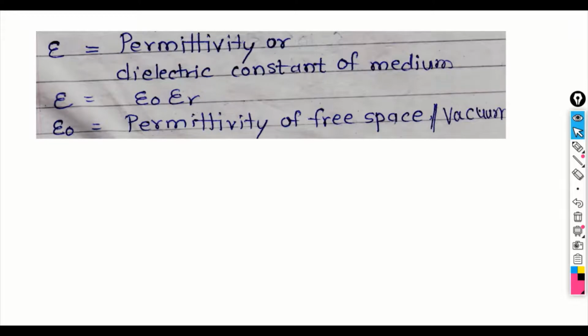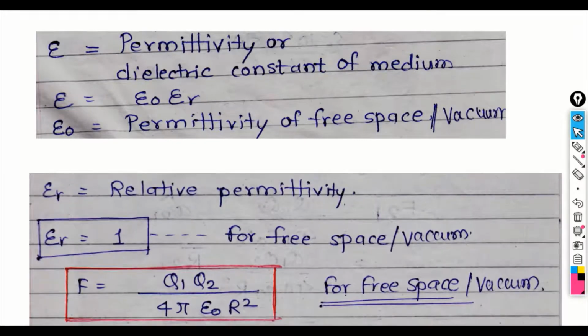Epsilon, as we discussed, is called the permittivity or dielectric constant of the medium. It is the medium in which you are placing the charges under study. So the formula is epsilon equal to epsilon 0 into epsilon r, where epsilon 0 is called the permittivity of free space or vacuum and epsilon r is called the relative permittivity. The epsilon r value is equal to 1 for free space or the vacuum. You are measuring the permittivity of free space with respect to free space. Hence the value comes out to be equal to 1.